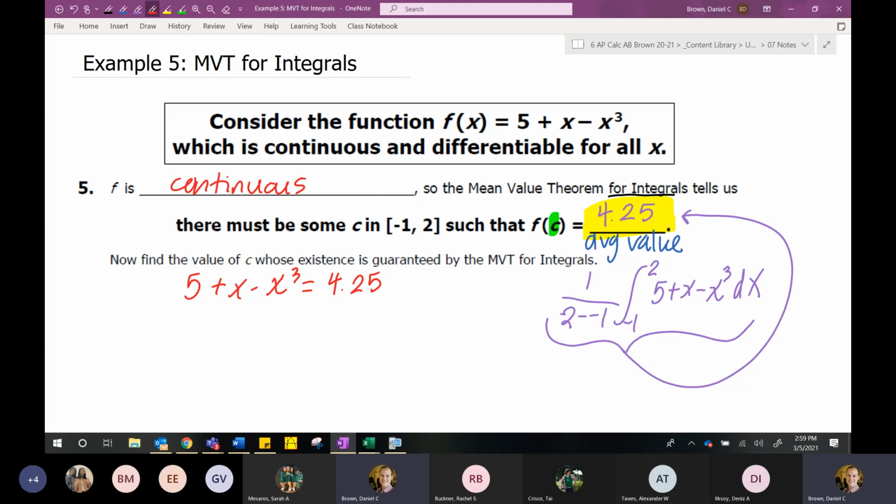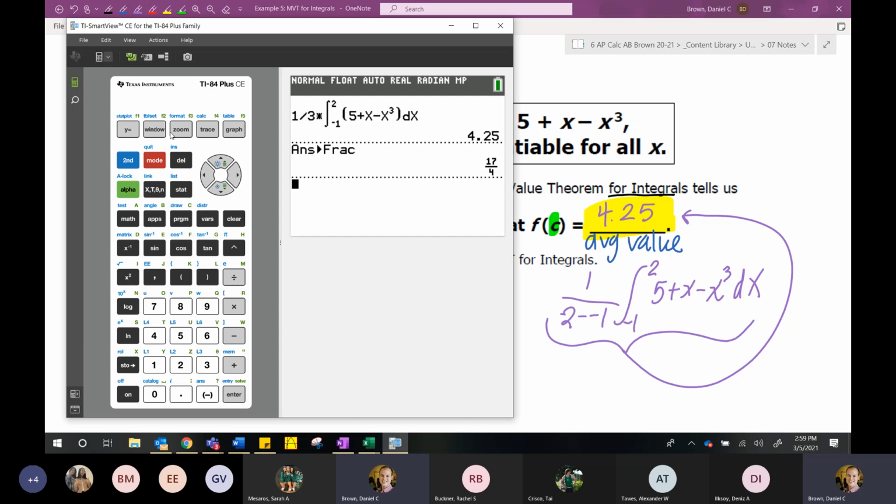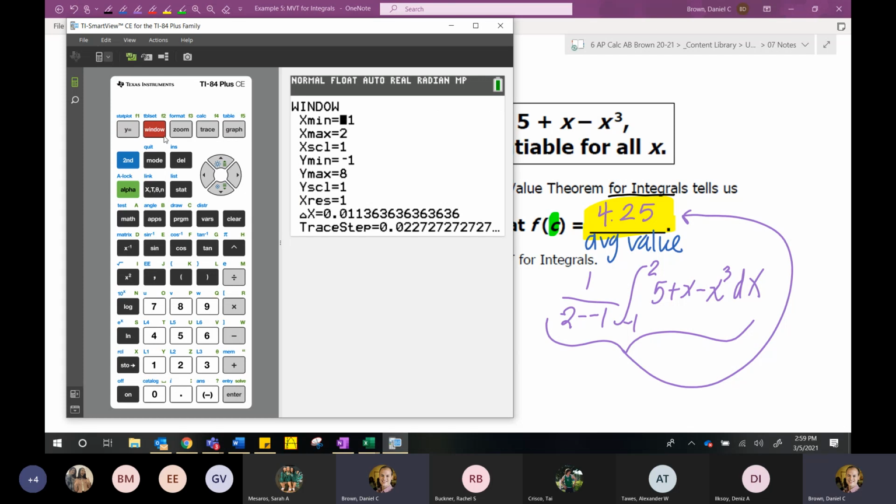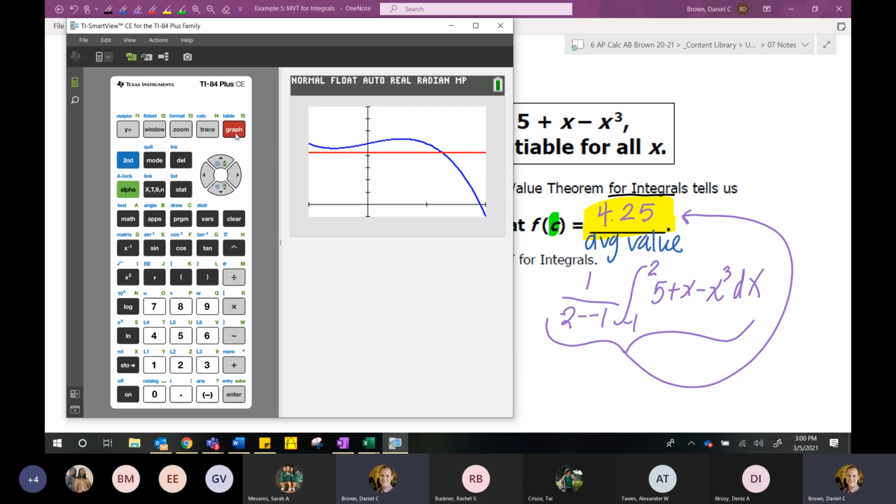I'm going to find the intersection point only because I like what it looks like when you graph it. So I have my function in y1. I have the average value in y2. Zoom 6 will give you a window, and as long as you see the intersection point, that's fine. I'm going to zoom mine in a little bit since I'm just looking at the interval from -1 to 2. I'm going to make my y values a little bit smaller as well, but that's not required. Again, there are other ways to solve it as well. You can use the solver built into the calculator. There's the graph of it.